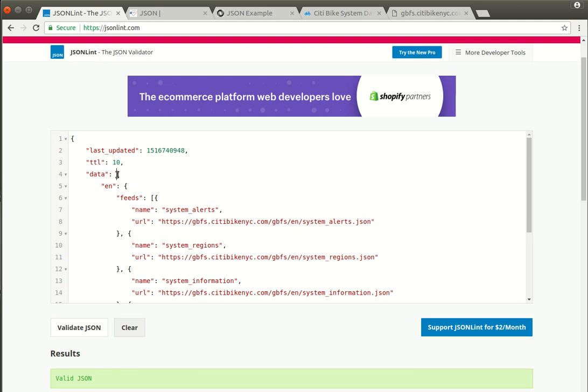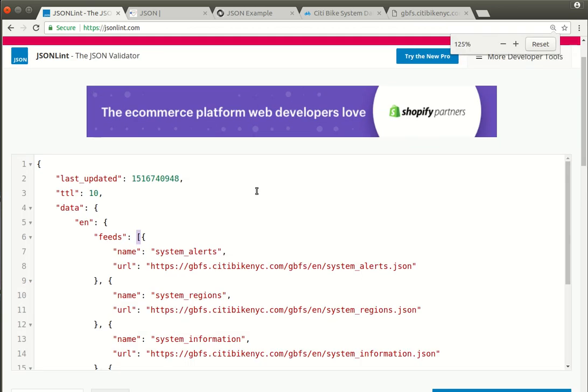So the value in this case for the data key is actually an object whose first key is EN, English. And inside that English key is the value feeds. And the feeds has a value that is a list. And I know it's a list because of that square bracket. That's the only thing that I need to see in order to know that this is in fact a list. I'm going to just zoom this in a little bit.